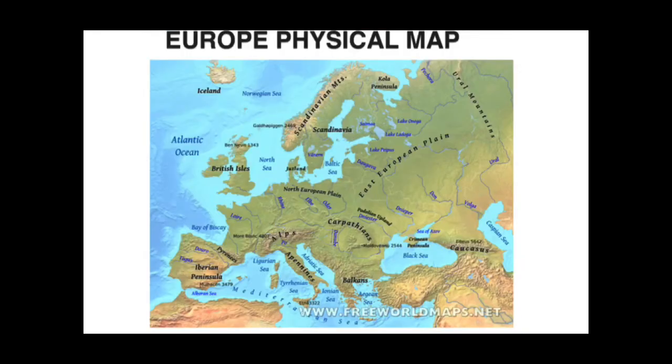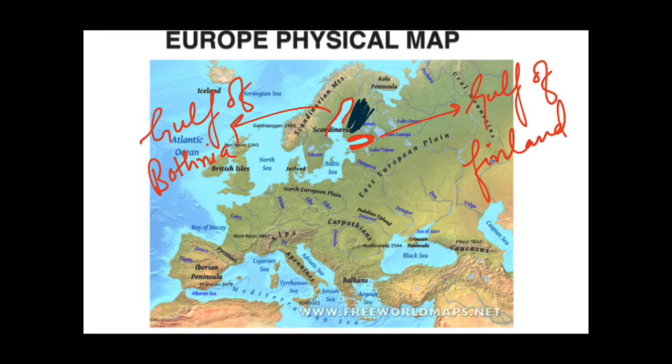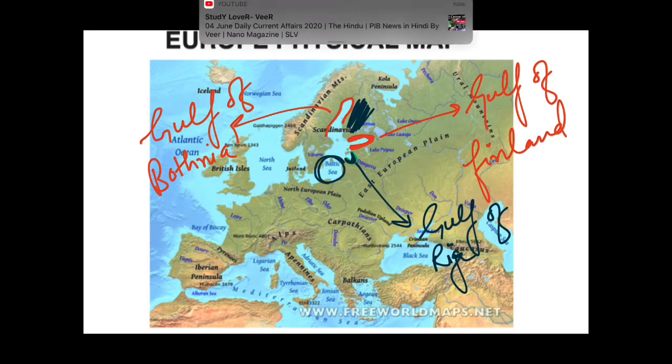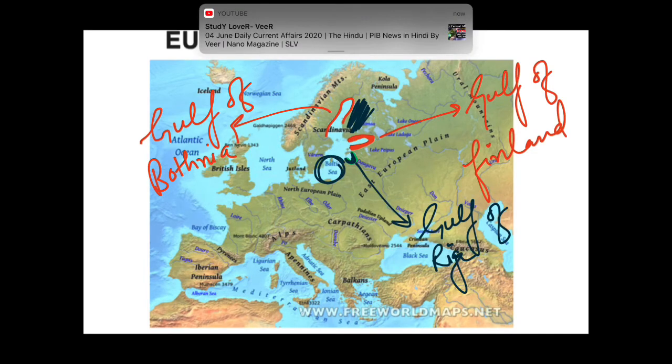Now in this map, as you can see, this is the Gulf of Bothnia and you are also seeing this Gulf. The name of this Gulf is the Gulf of Finland. As I told you, this country is Finland, so to the south of this country lies the Gulf of Finland. Here also you can see this Gulf, and this small Gulf is the Gulf of Riga. This is the Baltic Sea, so all these Gulfs are part of the Baltic Sea.